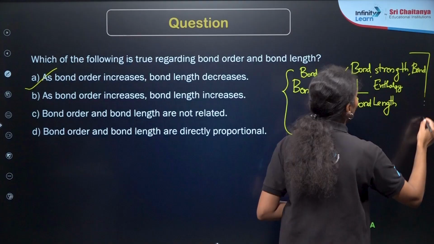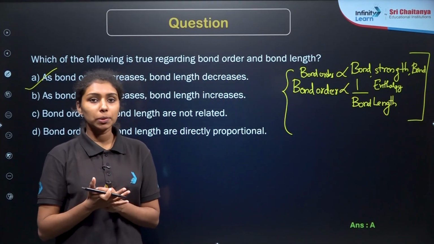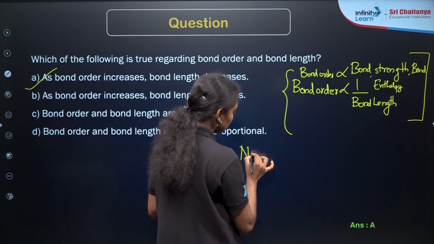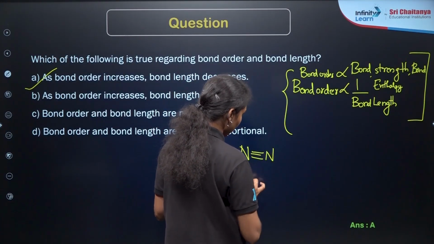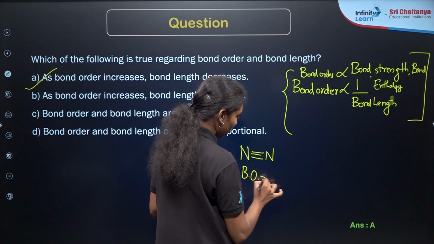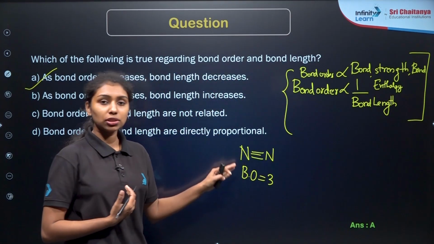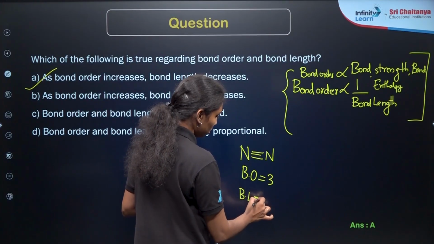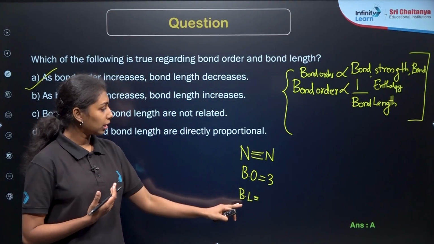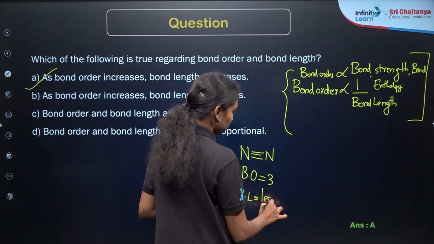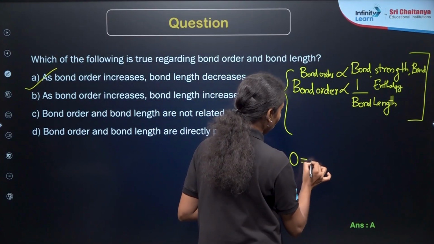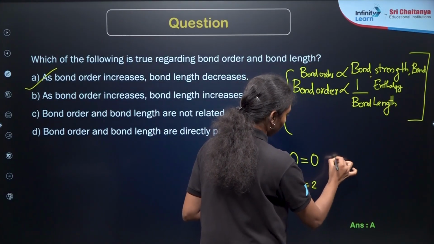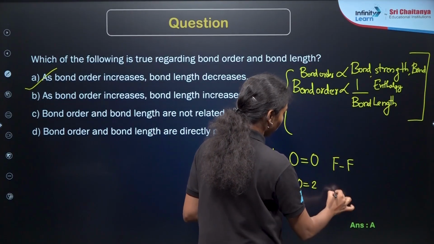So what is the exact meaning of bond order? Bond order is the number of bonds formed between two atoms in a molecule. For example, if I take the nitrogen molecule, it forms 3 bonds between 2 nitrogen atoms. So the bond order here is equal to 3, right? If you compare the bond length, it will be less. Then the oxygen molecule is O double bond O, which means bond order is equal to 2. Then what about fluorine? Fluorine forms a single bond between 2 fluorine atoms, so bond order is equal to 1.